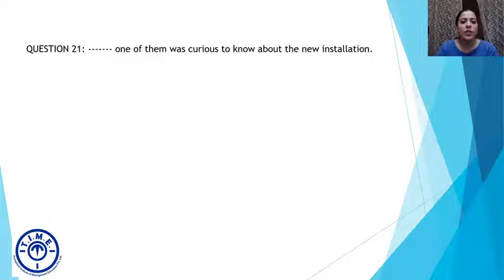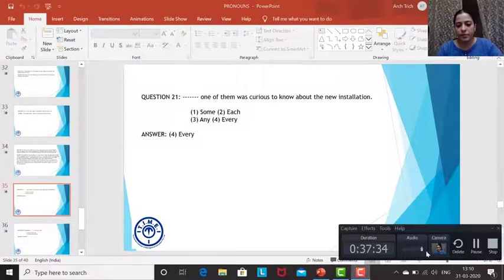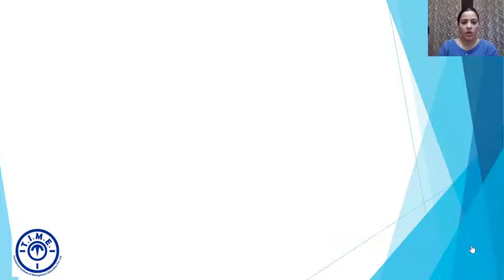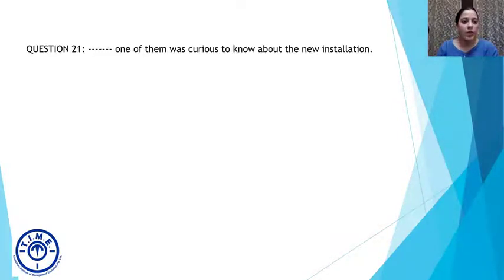All right. Moving on to the next one: dash one of them was curious to know about the new installation. Let's move on to the next question. Question 21: dash one of them was curious to know about the new installation. So this question has a couple of options: some, each, any, and every.